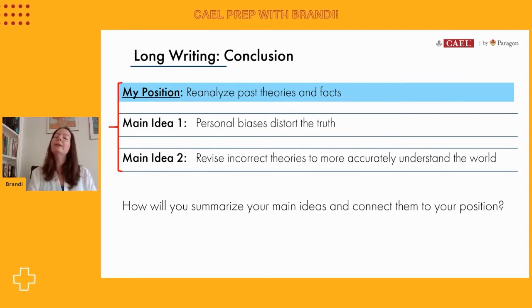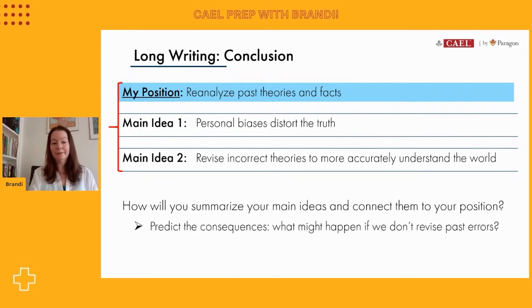So I know when we wrote those two middle paragraphs for the main ideas, we focused on creating a cause and effect relationship. I think for the conclusion, we're going to take a slightly different approach. What I would like to do is to predict the consequences.